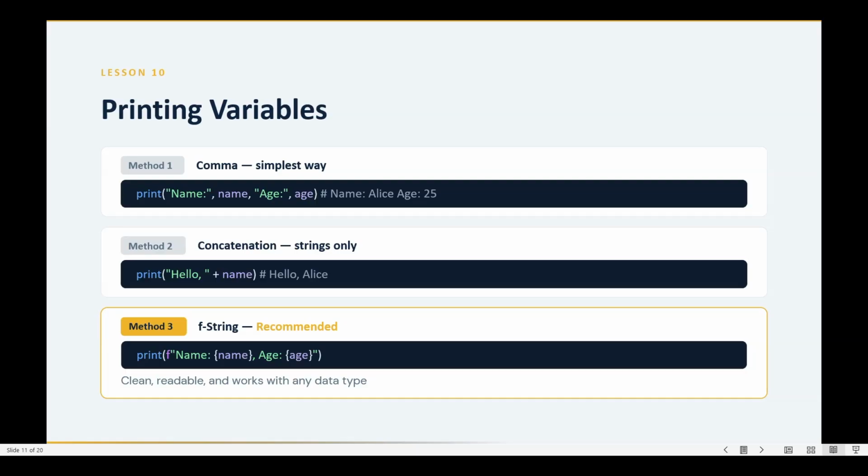Method two, you can only use for strings, meaning string data types. And the third one works with every data type and it is clean. So these are the three methods of printing a variable inside a code. We'll see what's in the next slide and what the next topic is.